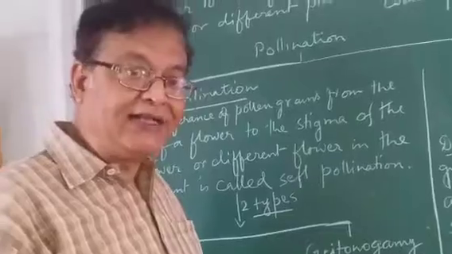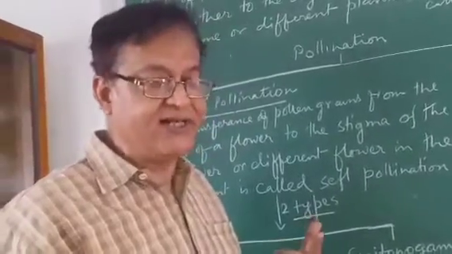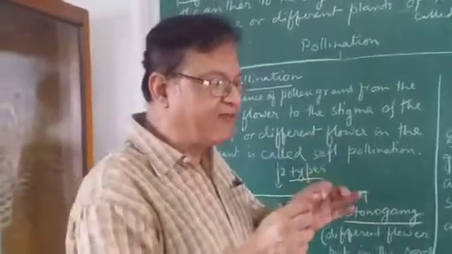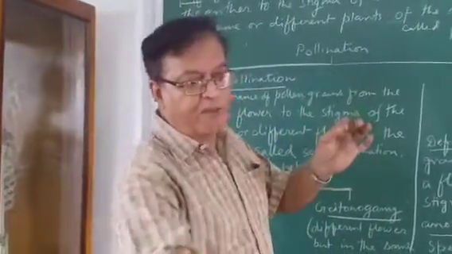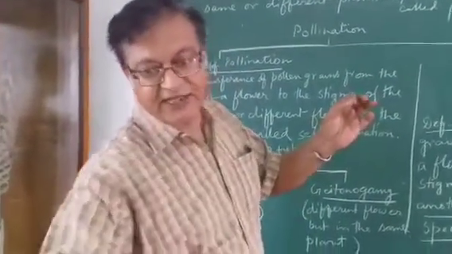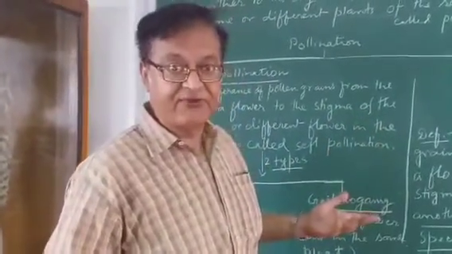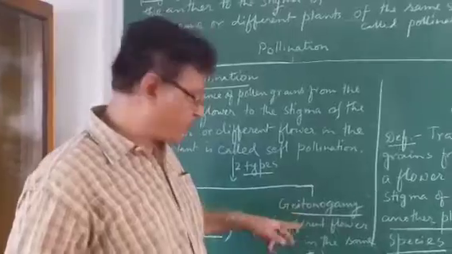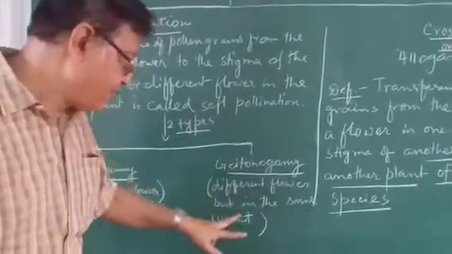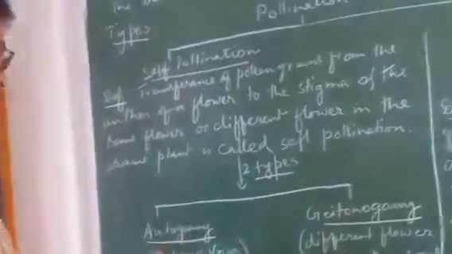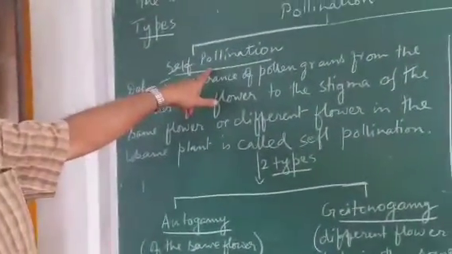So one plant does not bear only one flower, isn't it? Many flowers are there in the plant. Suppose pollen grain from one flower dropped on the stigma of another flower in another branch of the same plant. That is also self. So this is called geitonogamy. Different flower but in the same plant. So these are the two types of self-pollination.